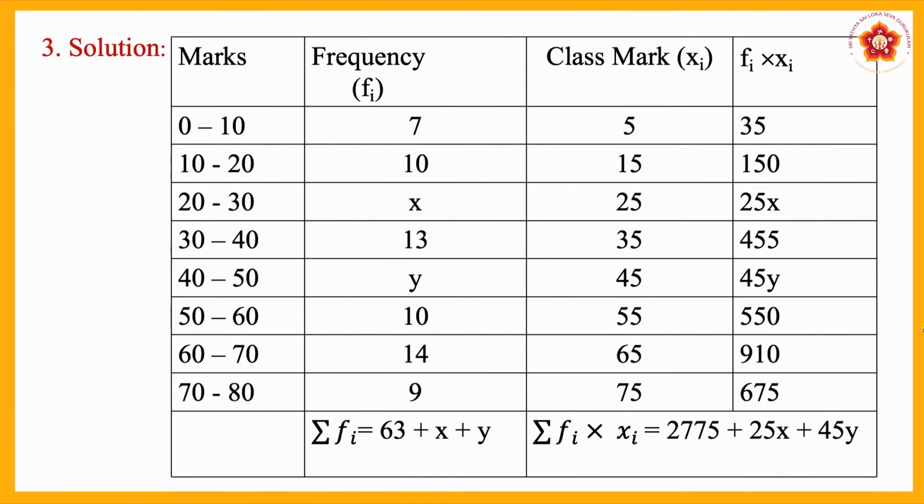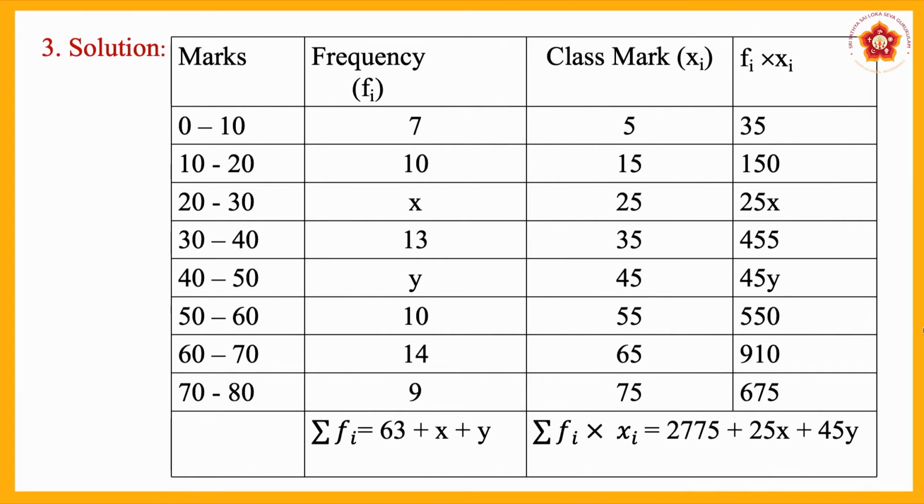Now you have to add the frequencies first, sigma Fi. If you add the numbers 7, 10, 13, 10, 14 and 9, if you add all these numbers, you will get 63. Then the variables x and y are there, you can't add them, so you put x plus y only.